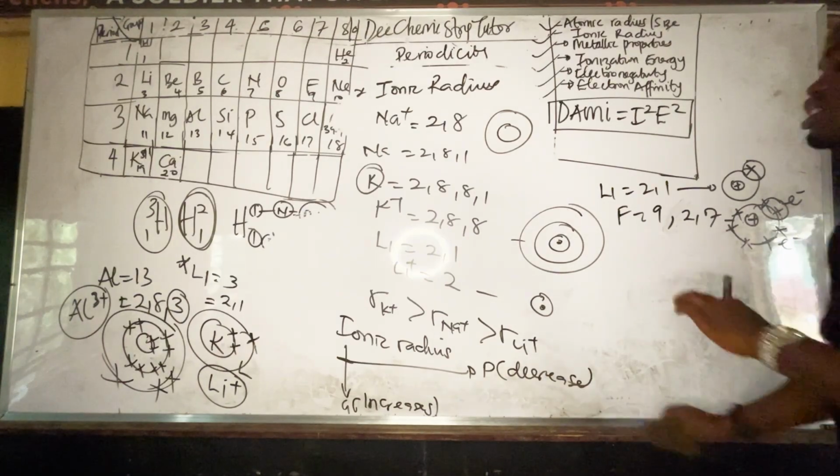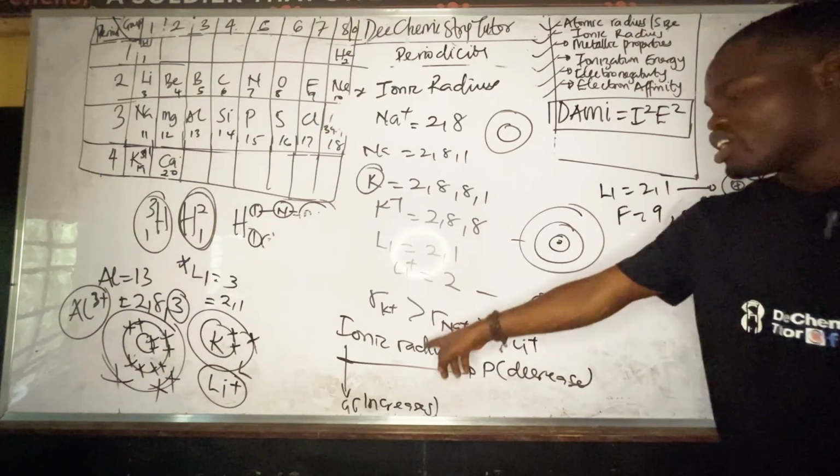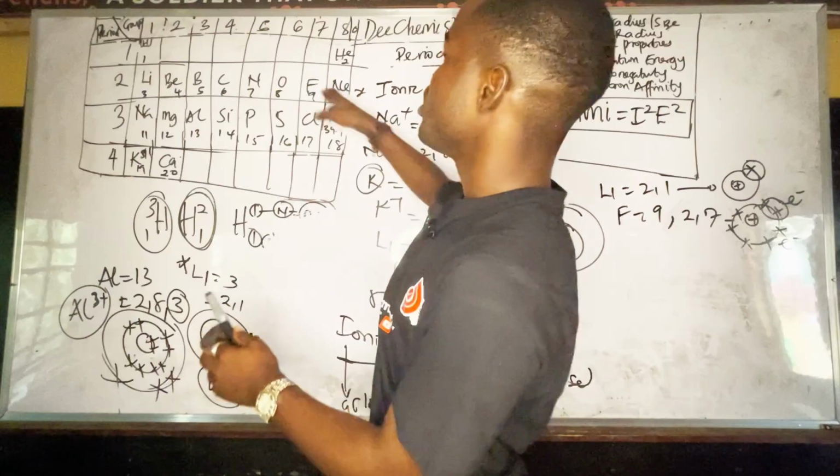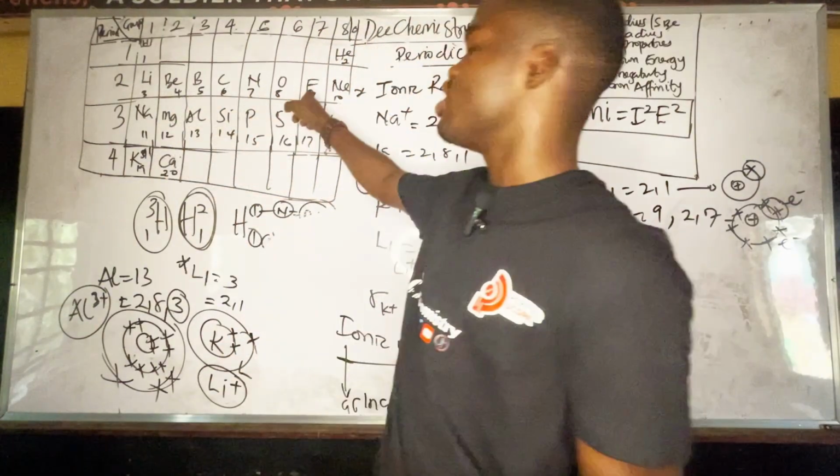I just wanted to get something. So in terms of ionic radius, what happened across the period? This is across the period. This is down the group. So across the period, it will what?